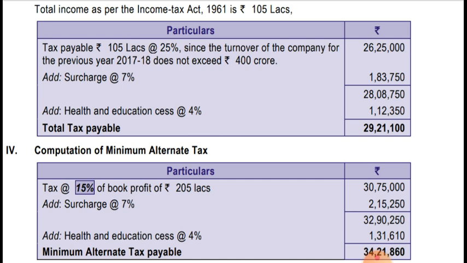Okay, and we will add surcharge of 7% as the total income is exceeding 1 crore. So on 26,25,000, the surcharge of 7% is coming to 1,83,750. Okay, and on the total amount of 28,08,750, we'll add health and education cess of 4%. So total tax payable is coming to 29,21,100 as per the normal provisions of the Income Tax Act.